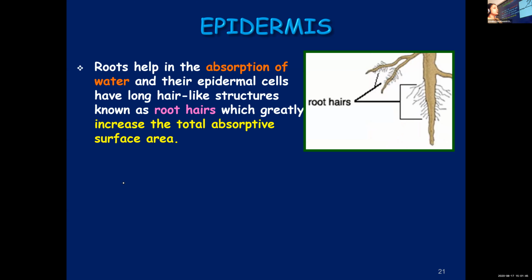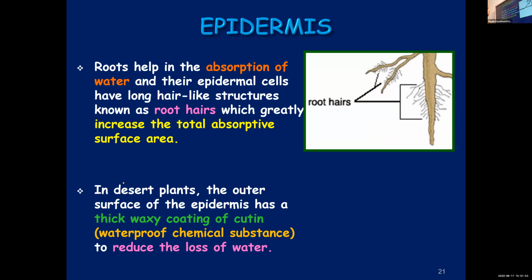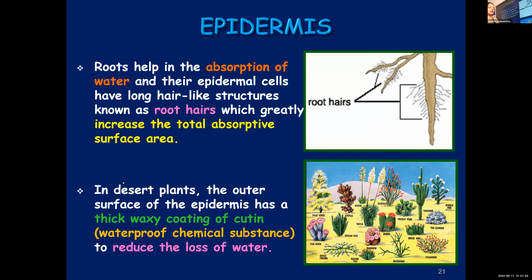And why should the roots have root hairs? The function of the roots is to absorb water. So when root hairs are present, they will increase the surface area for absorption. So listen carefully.